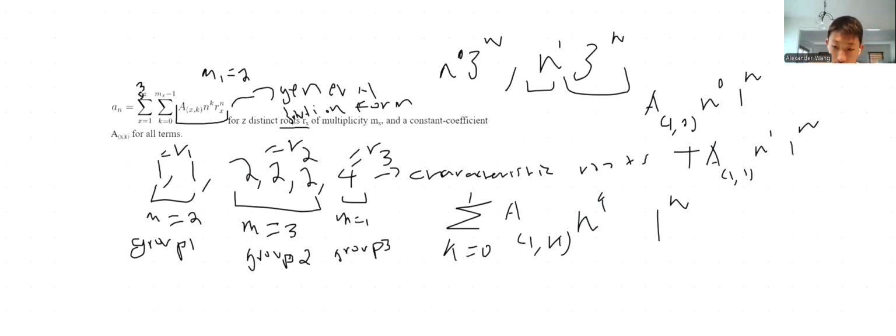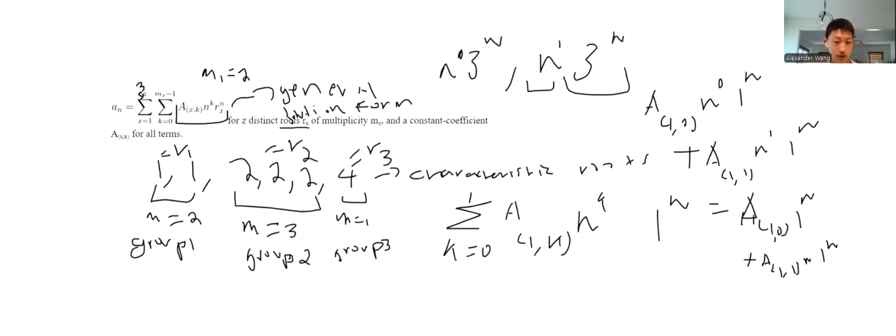And so it's also equal to a of 1 comma 0, 1 to the power of n, plus a of 1 comma 1, and 1 to the power of n. You could simplify the 1 to the power of n as 1, but just to showcase that this is the function of 1 to the power of n. All right, so that's the outer sum for x equals 1, accounting for group 1.